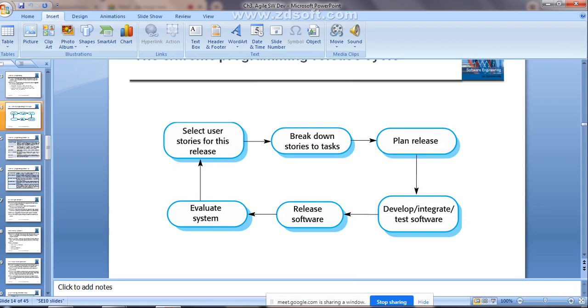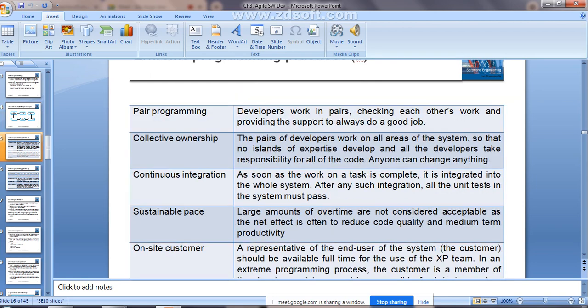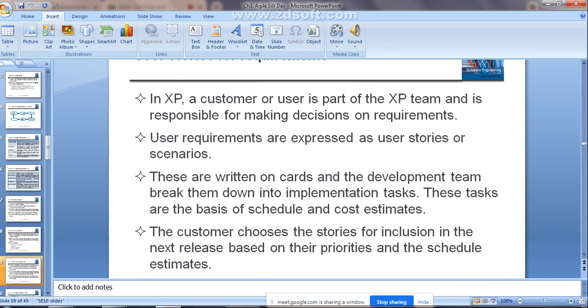Have you remembered this diagram? First, select the user stories for the release. That means you are going to select the requirements. Then you break down the stories into tasks. That indicates you are going to break the stories you have collected into implementation tasks. These tasks are on the basis of the schedule and the cost estimate, how much time that particular task is going to take, and whether it is important to add within the software first.